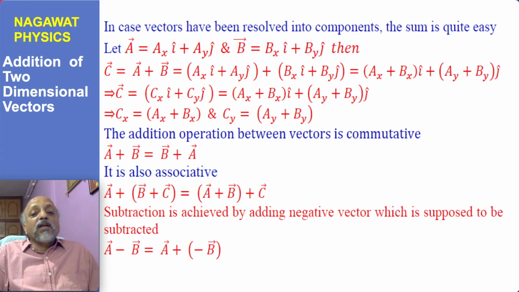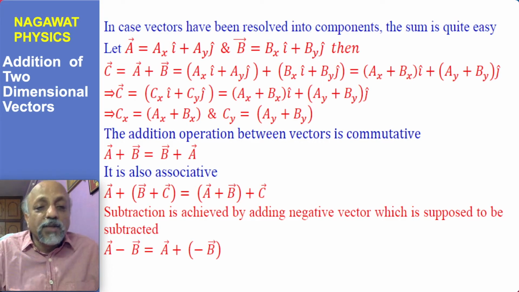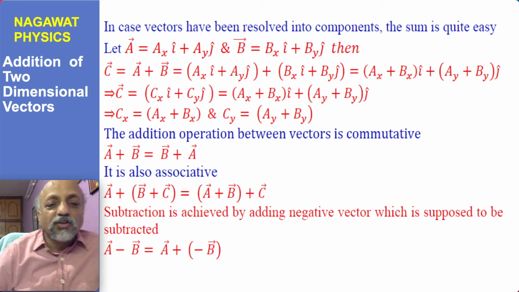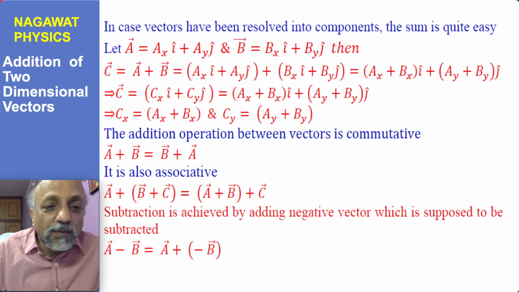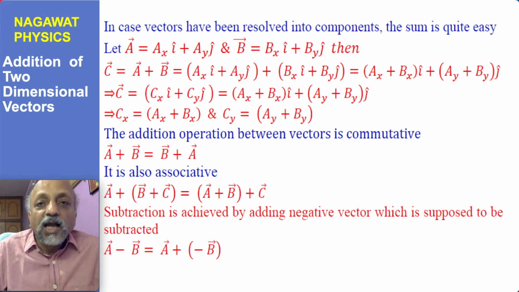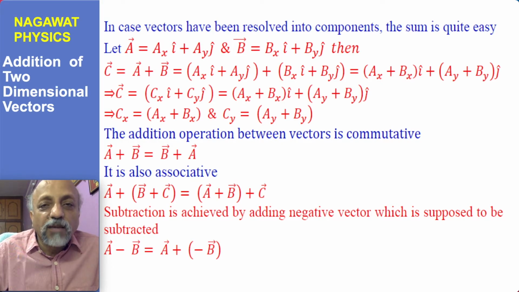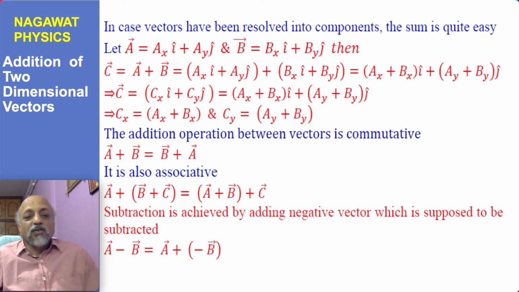The addition operator between vectors is commutative, which means it doesn't depend upon order. Whether you add B to A or A to B, you can check from this mathematics also that A plus B is B plus A, and so you say that the vector addition is commutative. It is also associative: when there are three vectors involved, and A plus B plus C is to be obtained, then whether you first add B and C and then add A, or you add A and B and then add C, doesn't matter, because vector addition is associative.